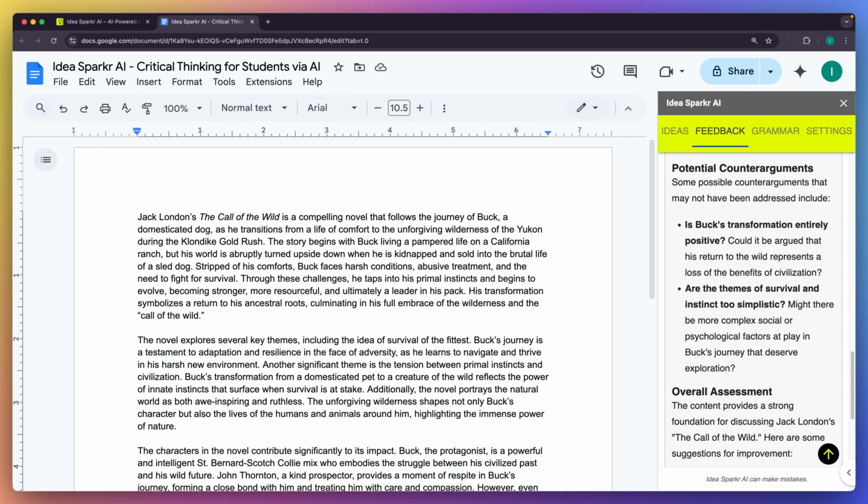We also have potential counterarguments to consider. So is Buck's transformation entirely positive? Could it be argued that his return to the wild represents a loss of the benefits of civilization?